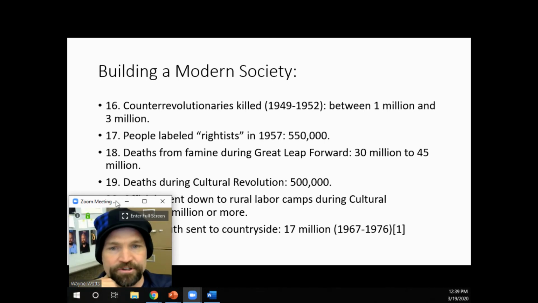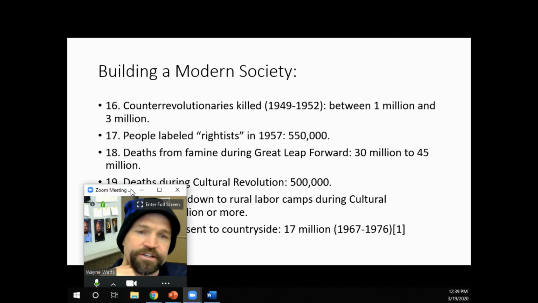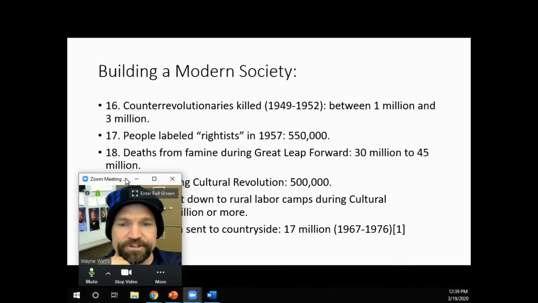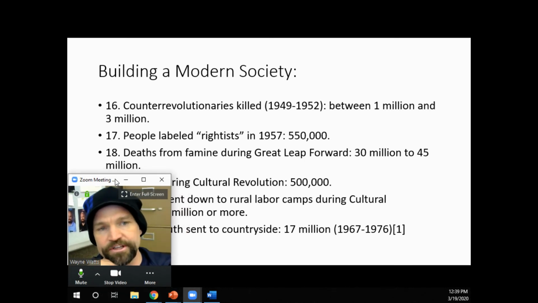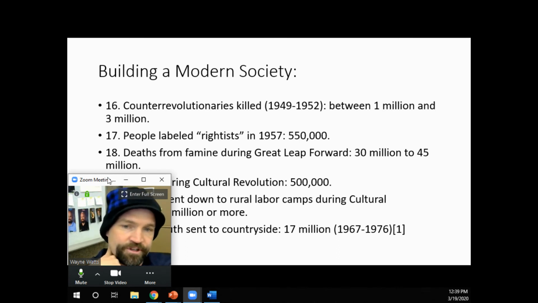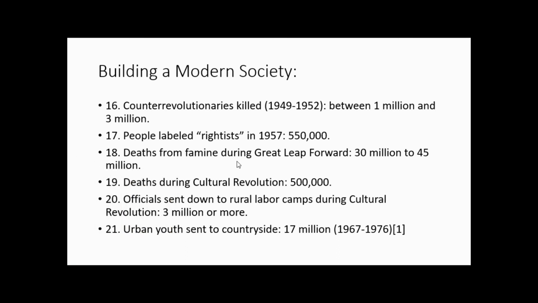In a very similar way that there was the Red Scare here in the United States, where guys like Joe McCarthy would accuse people of being communist sympathizers and the same sort of thing, right? So instead of people being labeled like communist sympathizers like they were here in the United States, they were labeled rightists or capitalist roaders or something like that inside China.